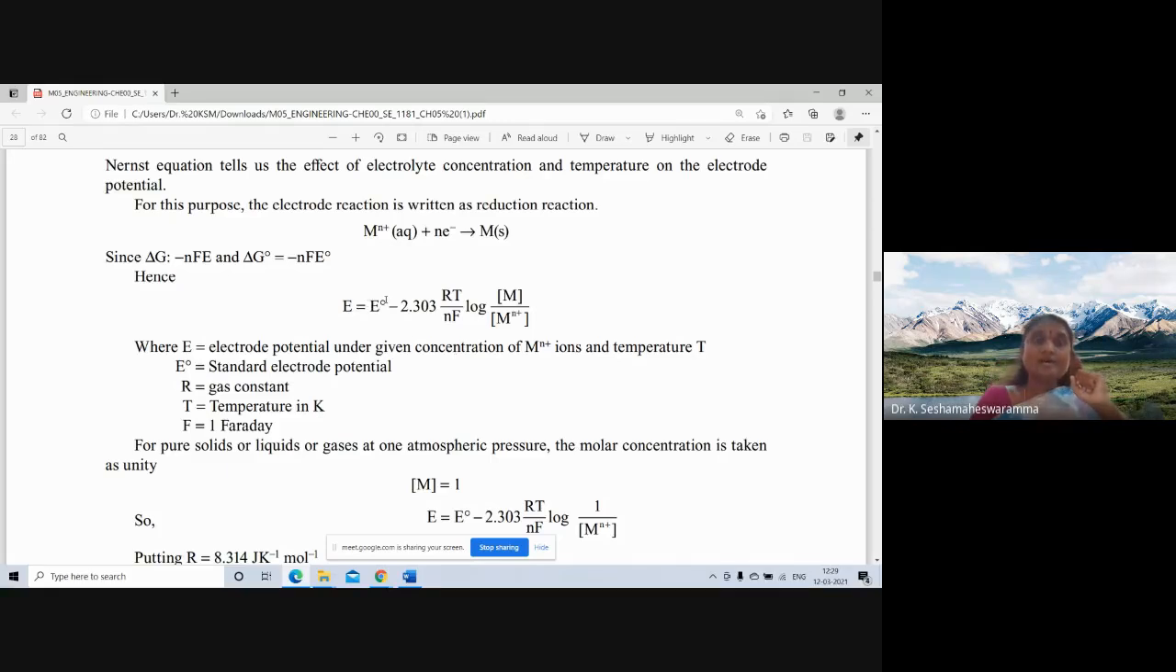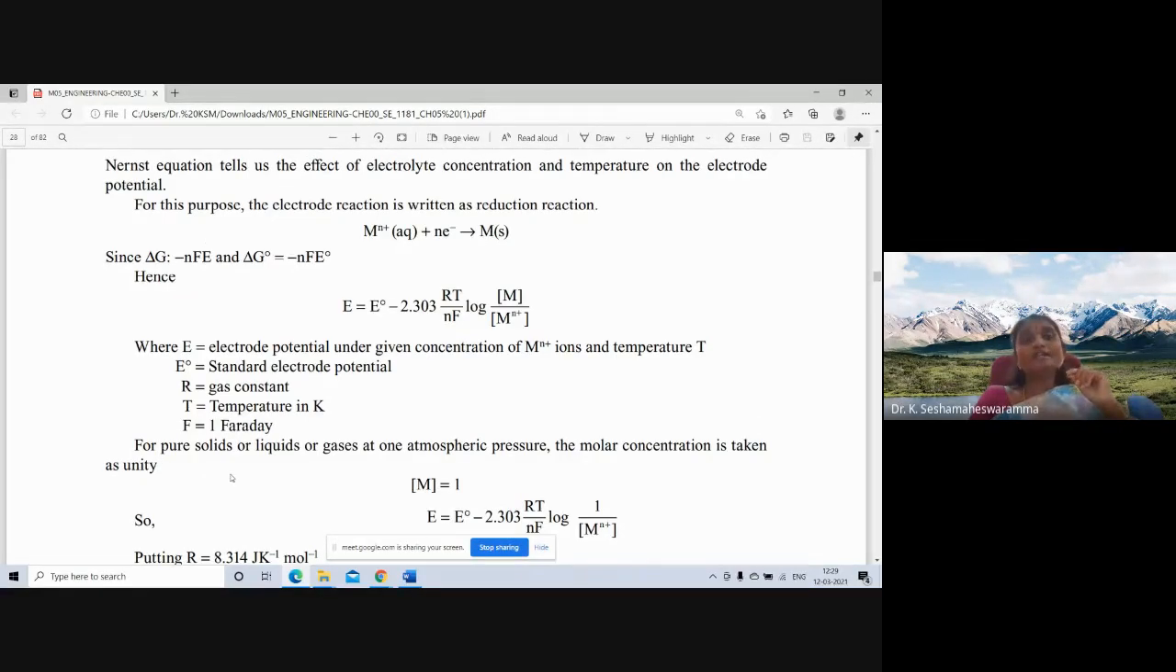E0 is the standard electrode potential. R is the gas constant, universal gas constant. T is the temperature in Kelvin scale. F is equal to 1 Faraday. So here also F is in Faradays, and E is the electrode potential.